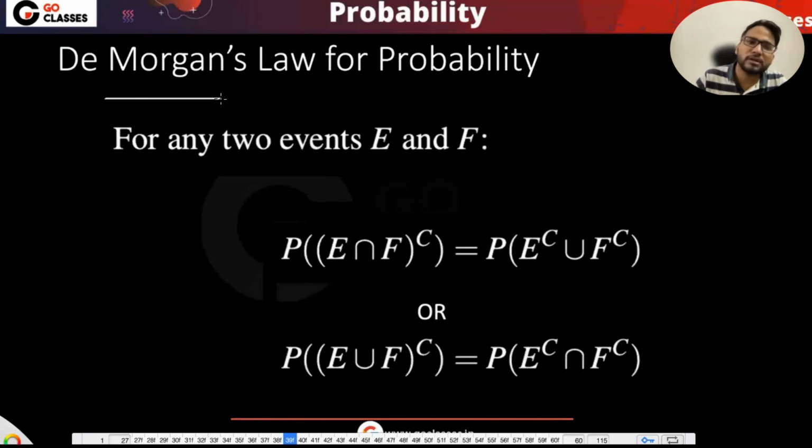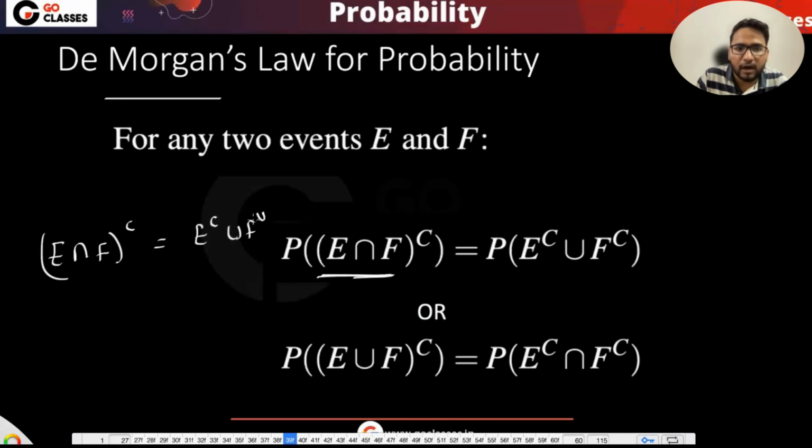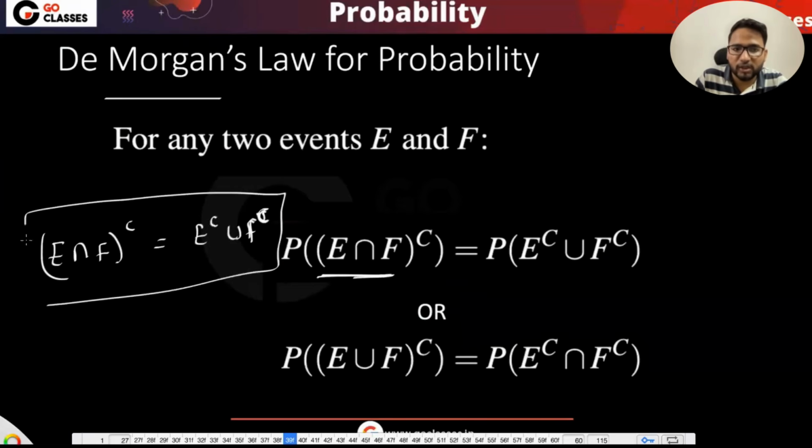Now let's move to the De Morgan rule. Tell me, is the set E intersection F complement and the set E complement union F complement the same? In the set theory, you must have studied that these 2 sets are the same.